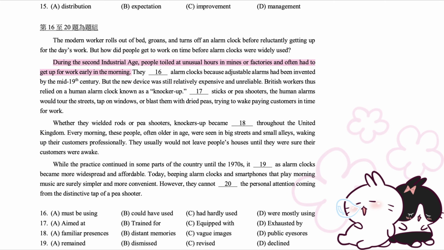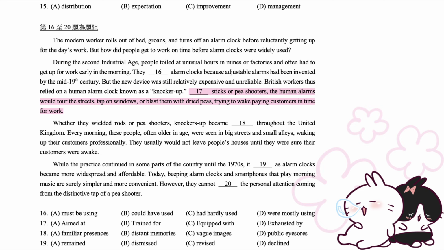During the Second Industrial Age, people toiled at unusual hours in mines or factories and often had to get up for work early in the morning. They could have used alarm clocks because adjustable alarms had been invented by the mid-19th century. But the new device was still relatively expensive and unreliable. British workers thus relied on a human alarm clock known as a knocker-up.